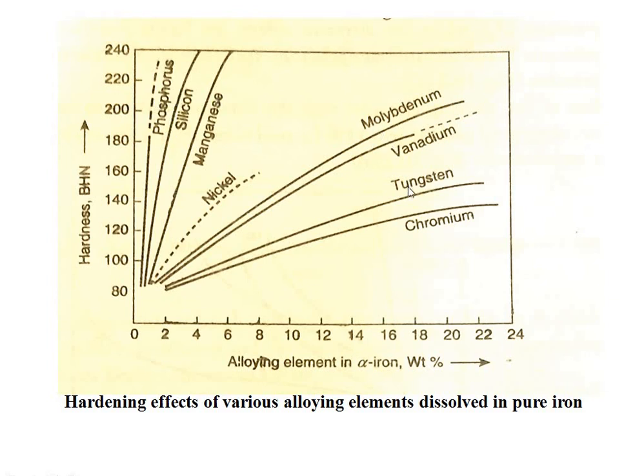Then in the decreasing order, the silicon is there, then manganese, nickel, molybdenum, vanadium, tungsten and chromium. Hardening effects of various alloying elements dissolved in pure iron.